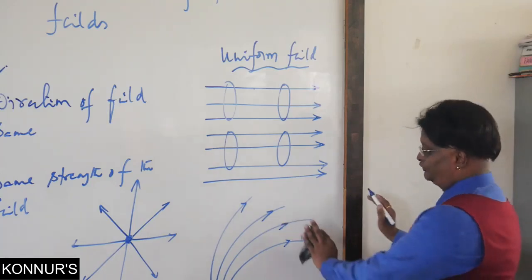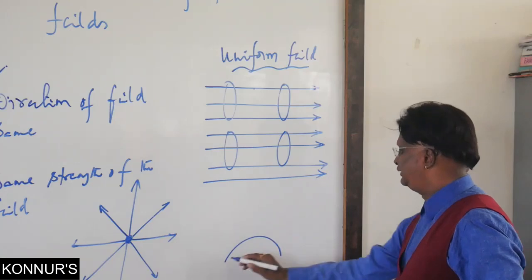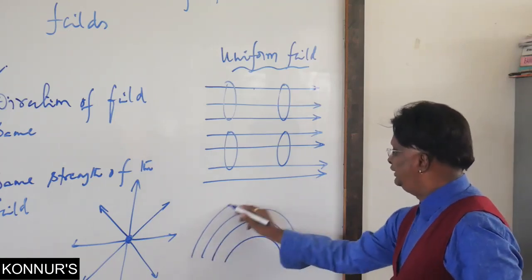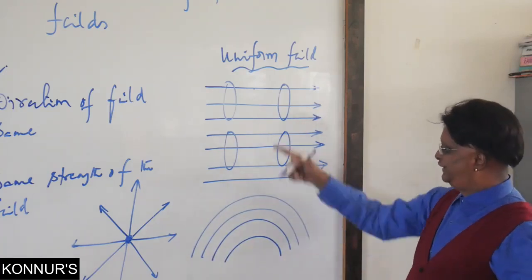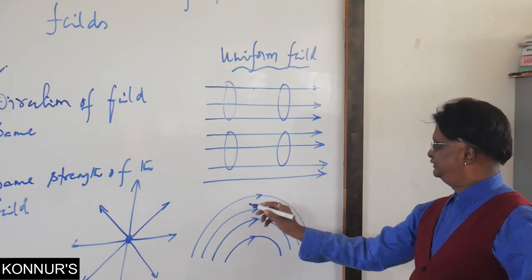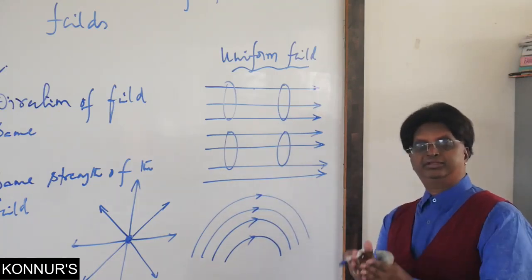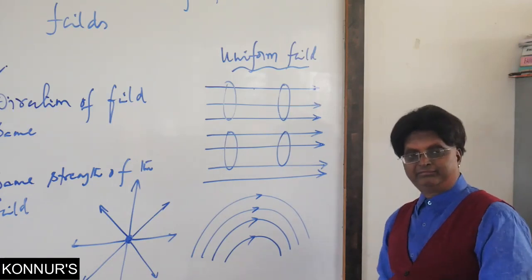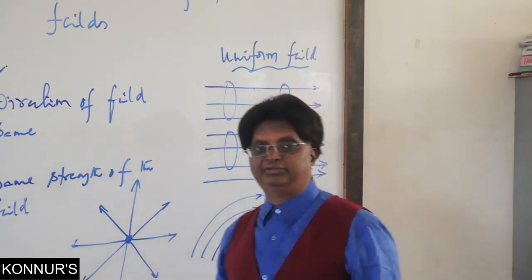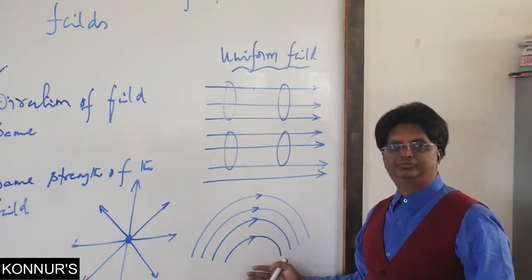Supposing I show one more example. Supposing I have field lines like this. They are equidistant, but not straight lines, rather curved lines of force. In such a case, maybe the density of field lines is the same everywhere, but the direction keeps changing. Therefore, this is also a non-uniform field.